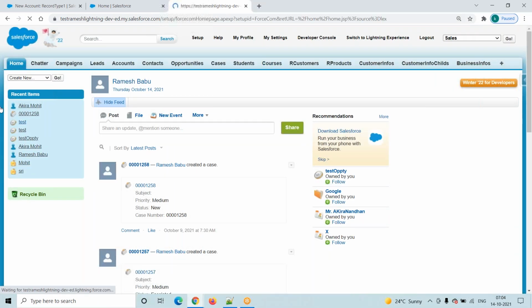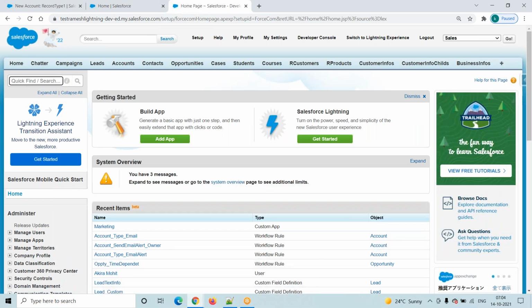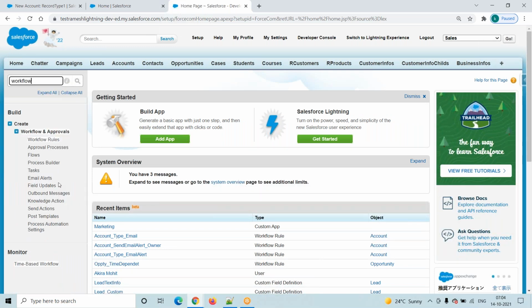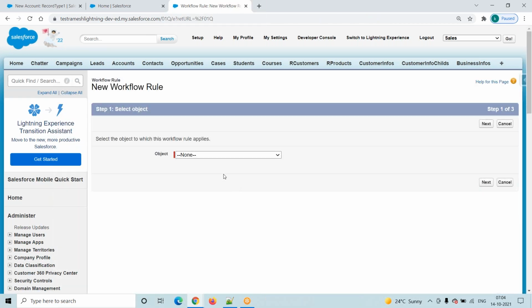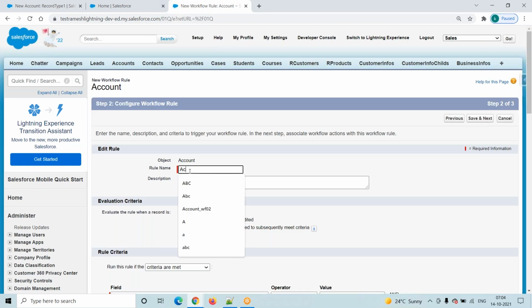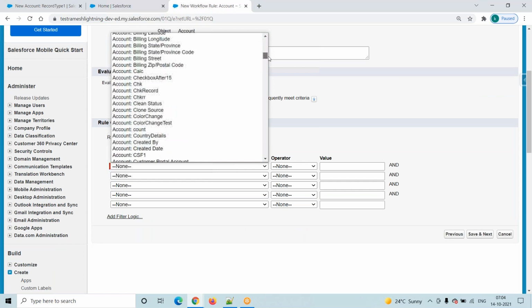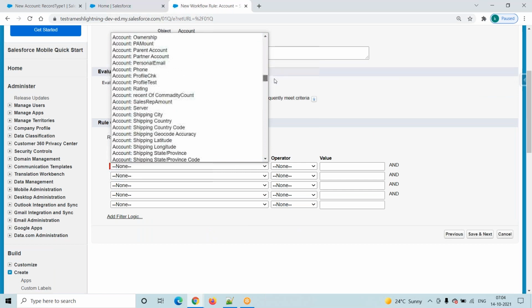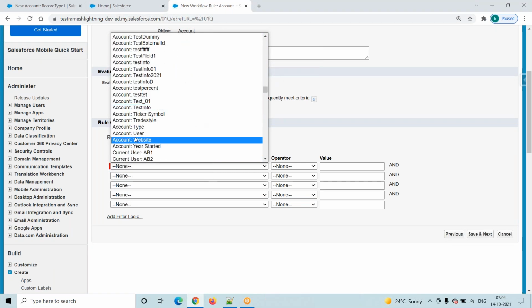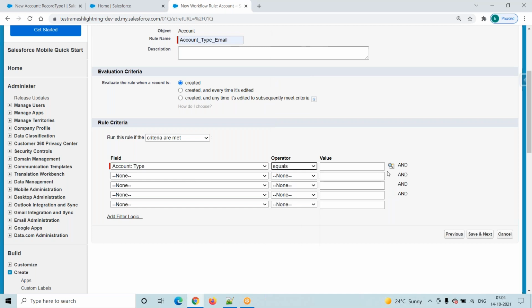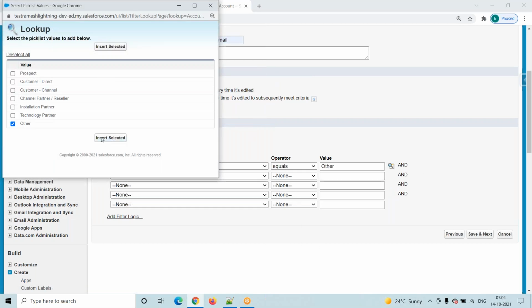Go to setup, workflow rules, new rule. Account object. Click on next. Account underscore type underscore email created, and type equals other.